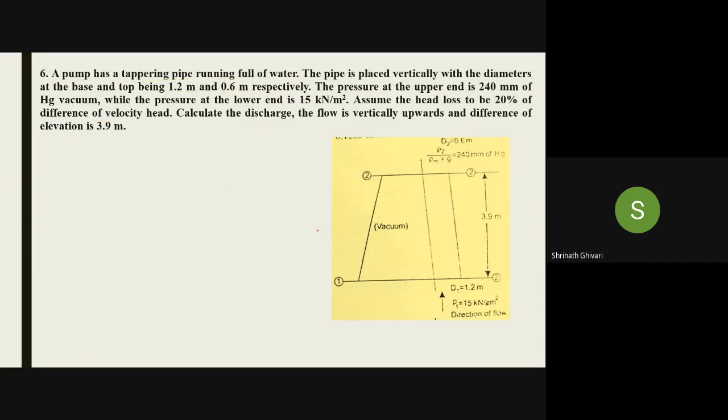See, this is the pipe which is placed vertically, at a distance of 3.9 meter from this one. So this is section 1-1. The diameter at the bottom is 1.2 meter. The pressure is 15 kilonewton per meter square. Then we have the direction of flow like this.